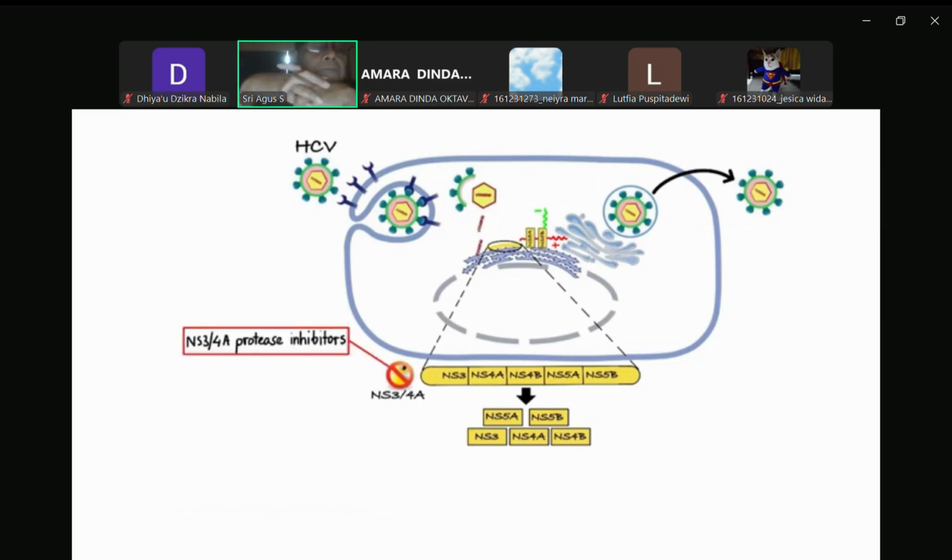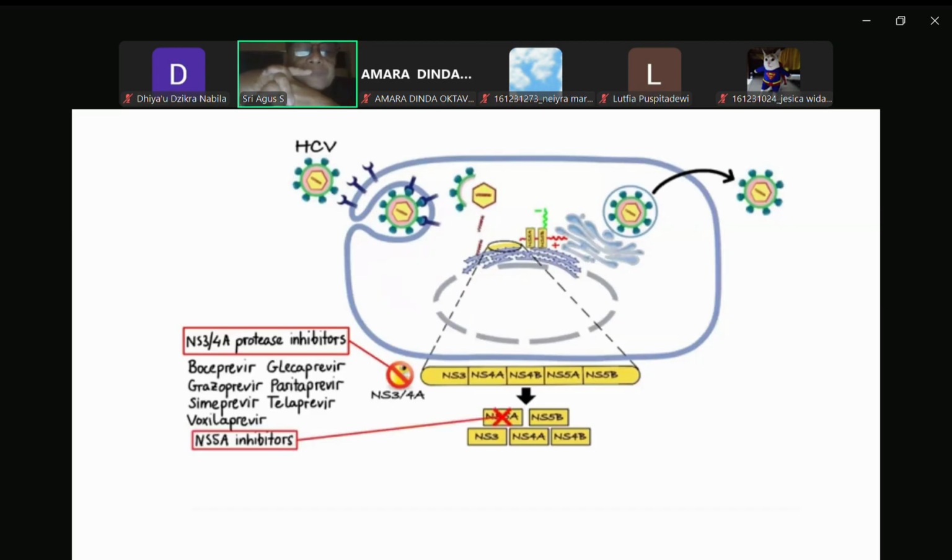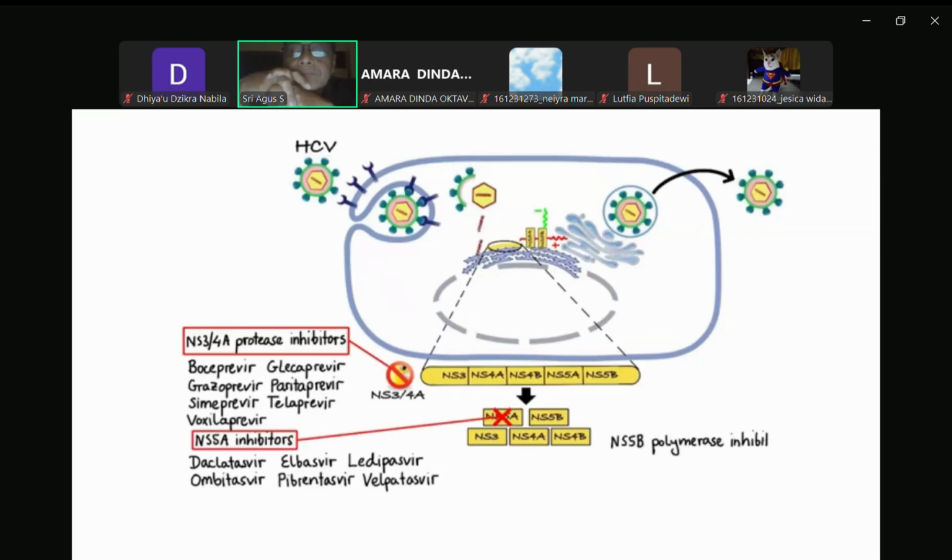Drugs that belong to this group are boceprevir, glasaprevir, grazoprevir, paritaprevir, cimeprevir, telaprevir, and voxilaprevir. The second group includes the inhibitors of NS5A. Drugs that belong to this group are daclofenavir, elbasvir, ledipasvir, ombitazvir, pibrentasvir, and velpatasvir. And finally, the third group includes the inhibitors of NS5B polymerase. Drugs that belong to this group are dasabivir and sofosbuvir.